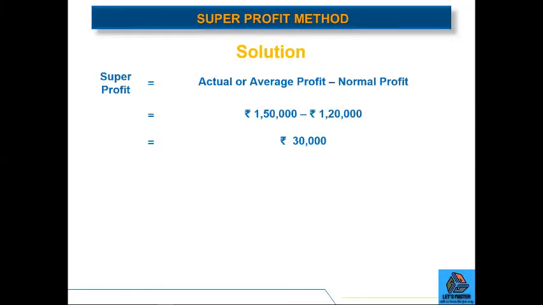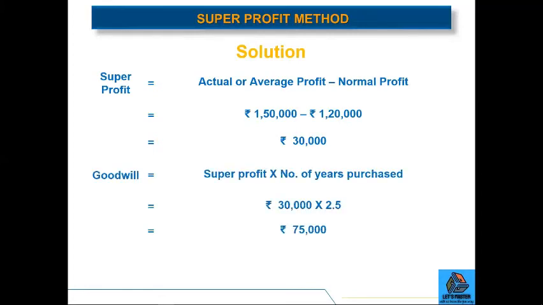And finally, to calculate the value of goodwill, we will multiply the super profit by the number of years purchased. So we know the super profit is rupees 30,000 and we will multiply it by 2.5 because in the question it is given that the number of years purchased is 2.5. So the value of goodwill will be rupees 75,000.